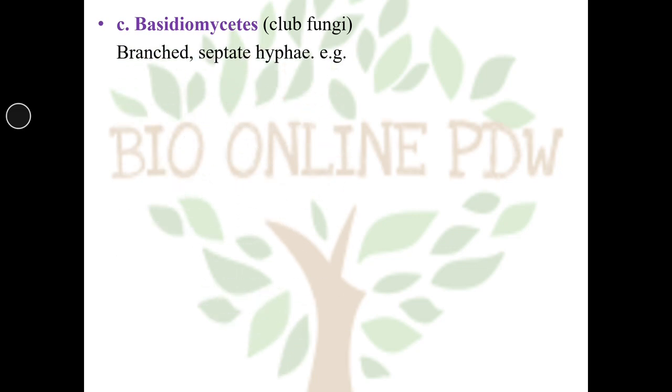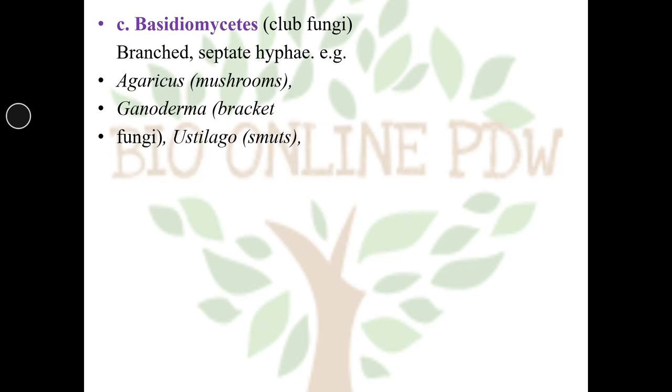The next category of fungi is basidiomycetes. They are also called club fungi. They have branched septate hyphae. For example, Agaricus, commonly called mushrooms. Then Ganoderma, which are called bracket fungi. Ustilago, commonly called smuts. Puccinia, called rust.